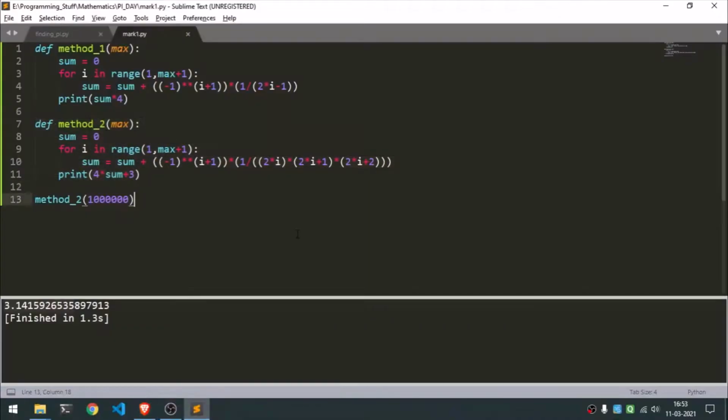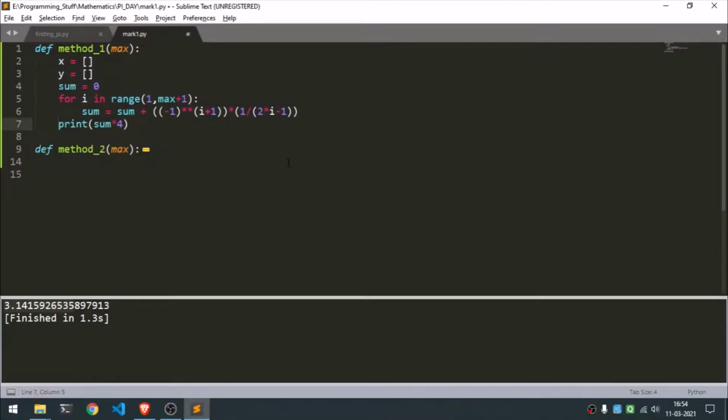Okay, so now let's just see how these both series compare. So we already know the second method is far better. Okay, now let's just put the values on a graph and compare the graph. So what I basically just did right now is I just added a bunch of variables. It's a list x and y.